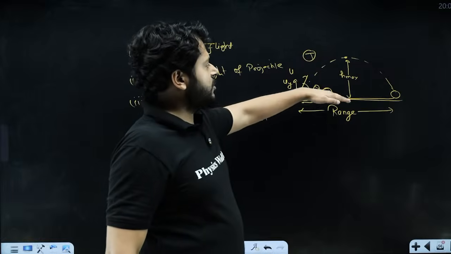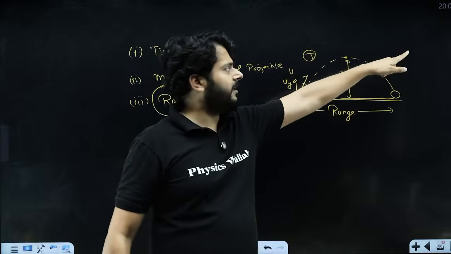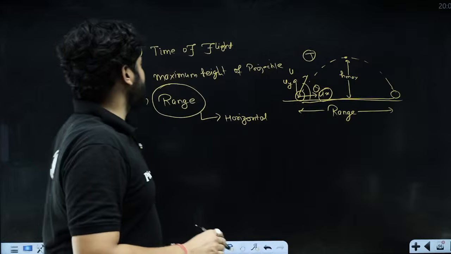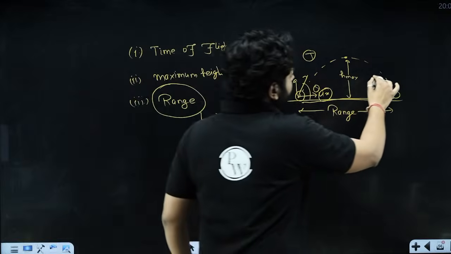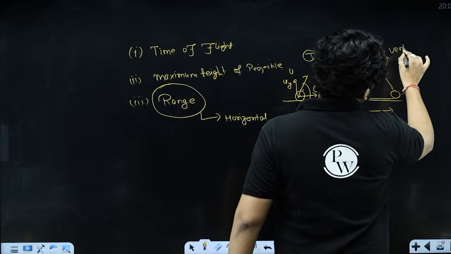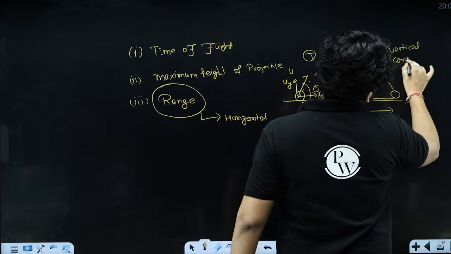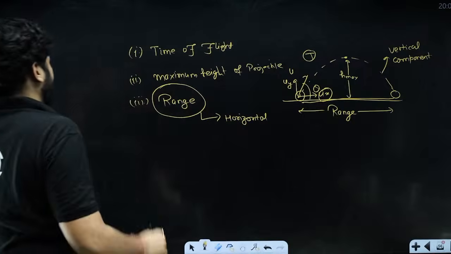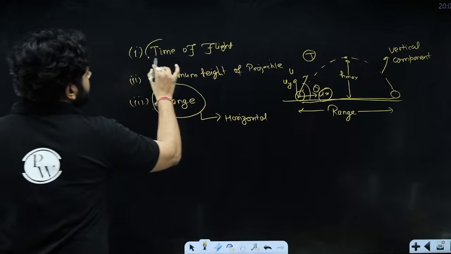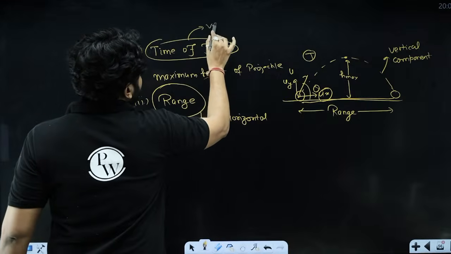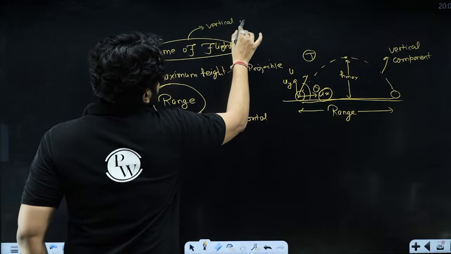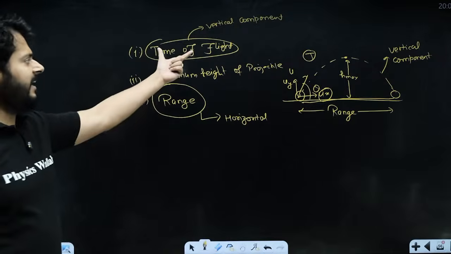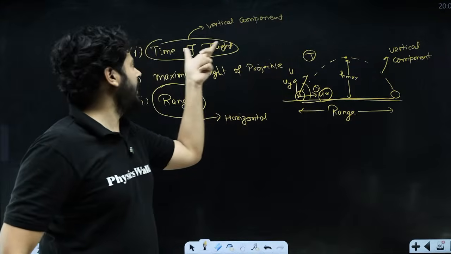Which component is responsible for keeping the body in the air for the time of flight, T, right? Which component is responsible for keeping it up in the air? So we can say that it is the vertical component. Which component keeps the projectile in the air? Vertical component. Right. Time of flight. So this is the vertical component. You can analyze the vertical component, then only you can calculate the time of flight.